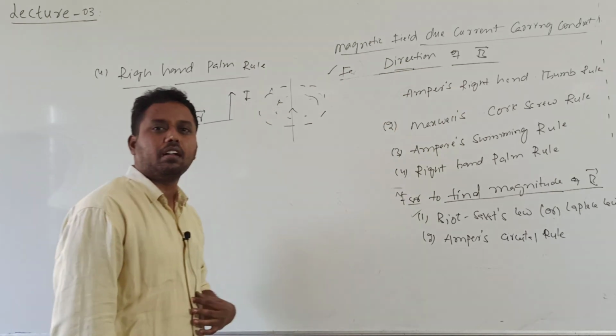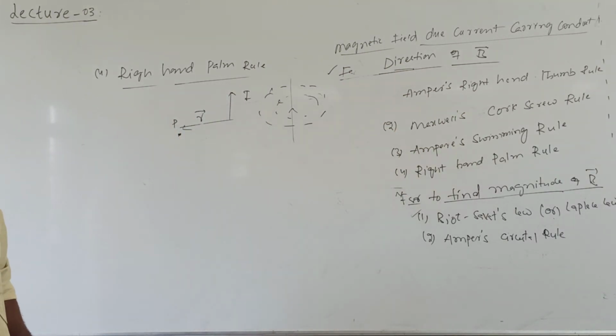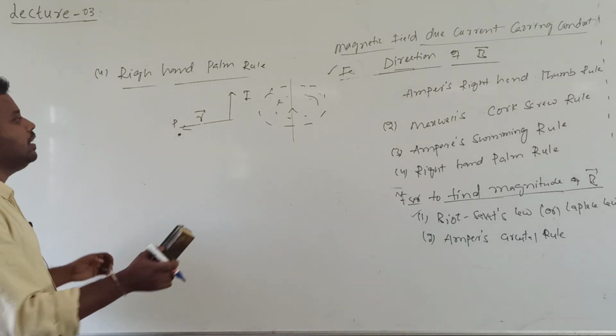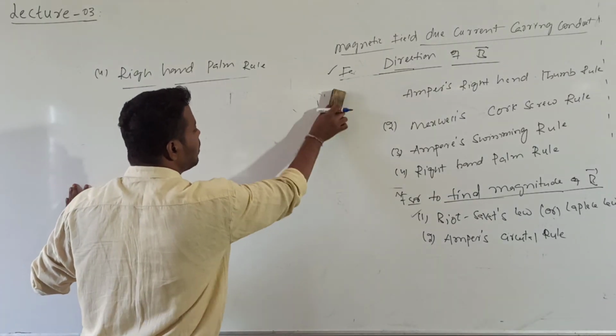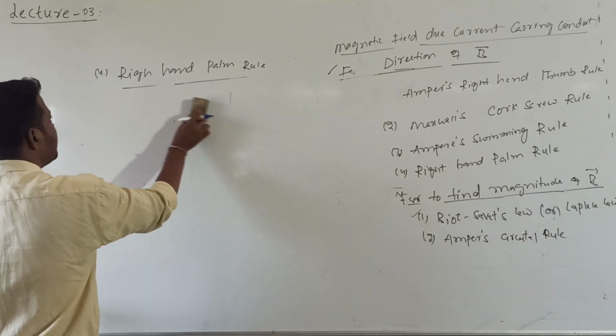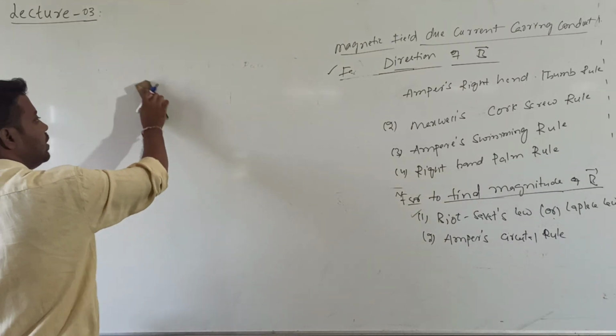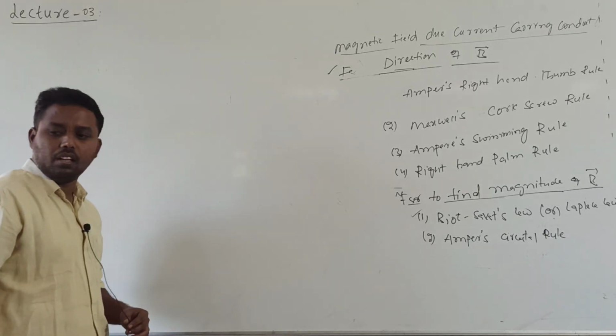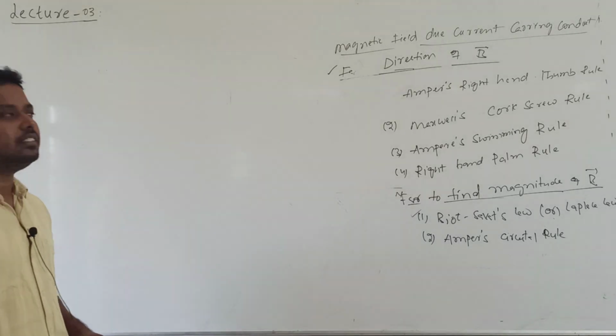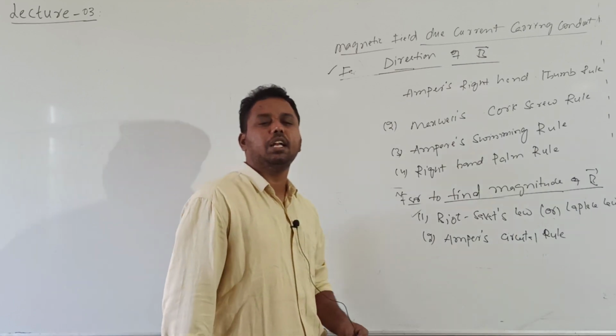So this is for finding the direction of the magnetic field produced by a current carrying conductor. But remember, the magnetic field produced by the current carrying conductor will be uniform or non-uniform. The magnetic field produced by a current carrying conductor is due to a vector quantity, and that vector quantity is called the current element.